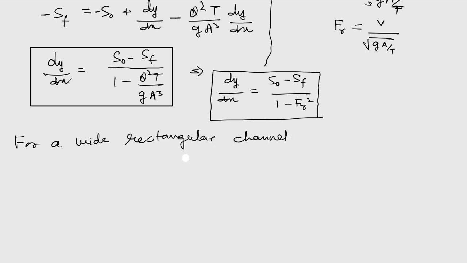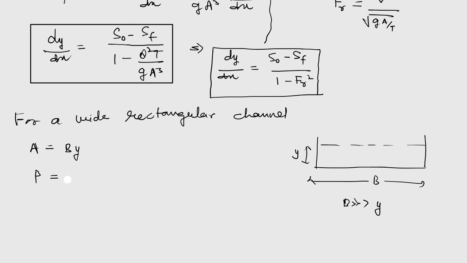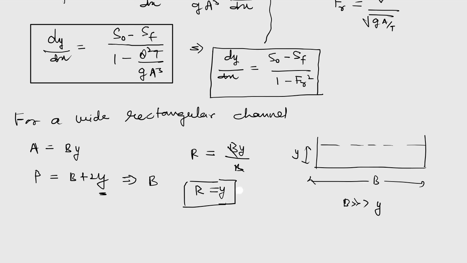For a wide rectangular channel, B is the bed width and y is the flow depth. Here we are assuming that the bed width is much greater than the flow depth. So area of flow is equal to By, and perimeter would be equal to B plus 2y, but as y is very small, we can approximate P is equal to B. From that, the hydraulic radius would be By upon P, which is equal to y. So we get R is equal to y for a wide rectangular channel.